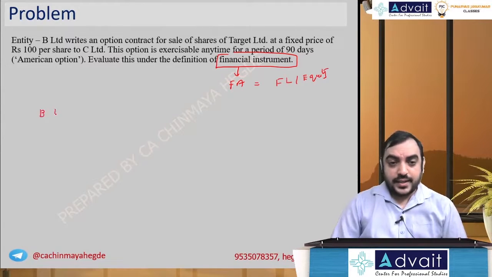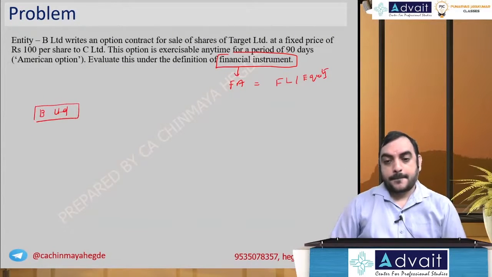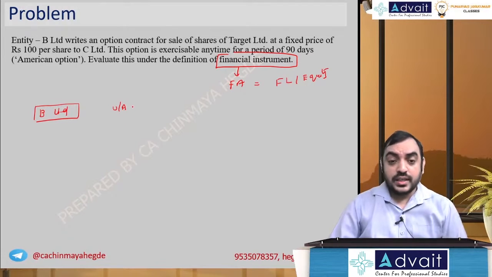Okay, let's understand. There is one entity, B Limited, which writes an option contract for sale of shares of Target Limited. So the underlying asset is UA. UA means underlying asset, not some movie rating. Shares are the underlying asset, that's the short form. The underlying asset is shares of Target Limited. Another company is C Limited.